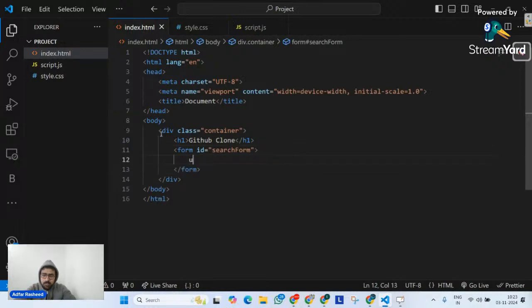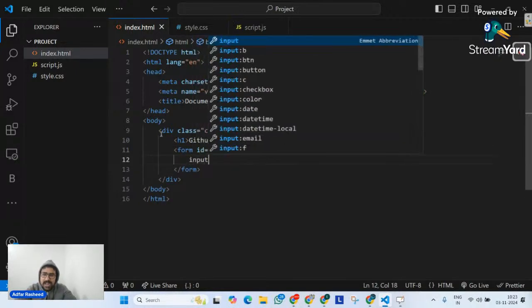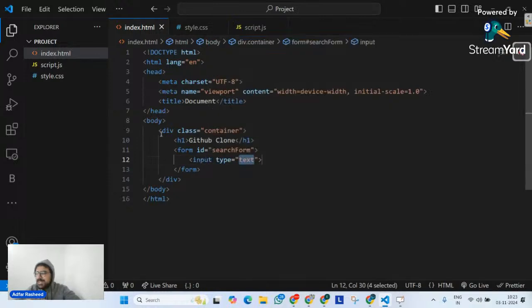Inside this, I'm going to create an input field, and that input field is simply going to be type text, simple thing. Let me give it an ID, which is username, because I will definitely need to read this input field using DOM, document.getElementById. And let me put a placeholder as well. Since I'm not using a label, I'm going to use a placeholder. So, enter git user name.